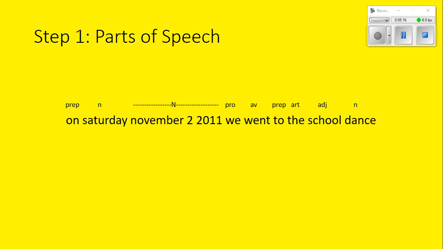On is a preposition, Saturday is a noun. I should actually have that marked as an uppercase N, sorry about that, that's a proper noun. November 2nd, 2011 is one big proper noun, because it's just a date, so you can put those lines to signal that it's all one piece. We is a pronoun, went is an action verb, to is a preposition, the is an article, school is an adjective describing the type of dance, which is a noun. There are no new parts of speech in that sentence, so nothing new or crazy there.